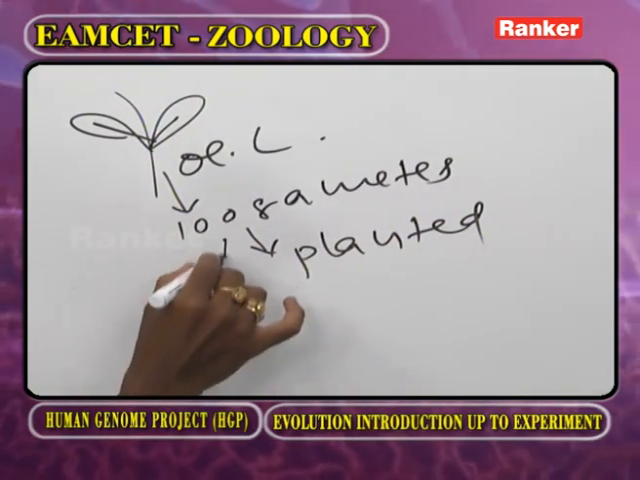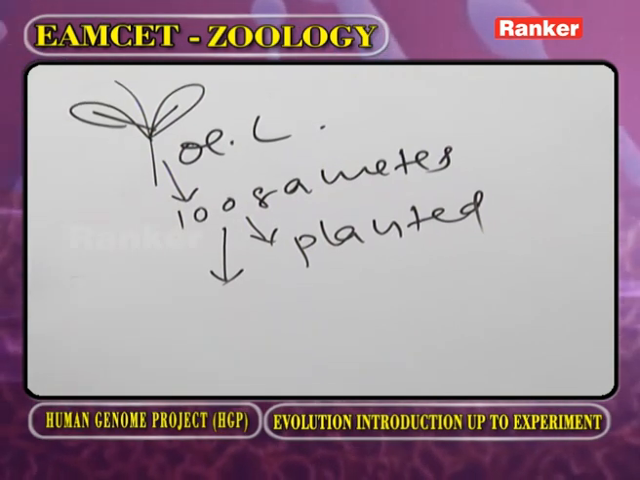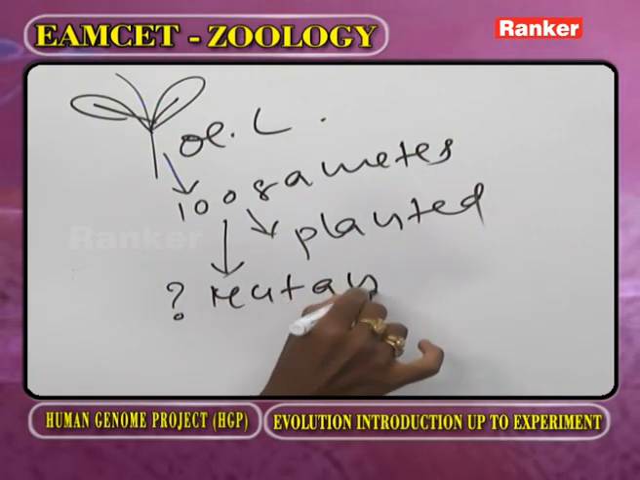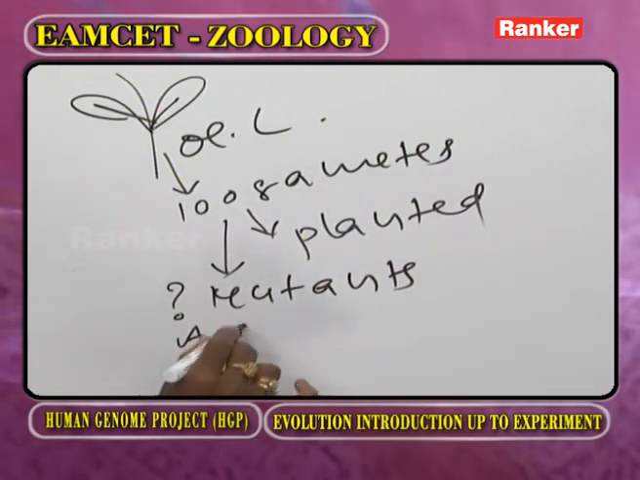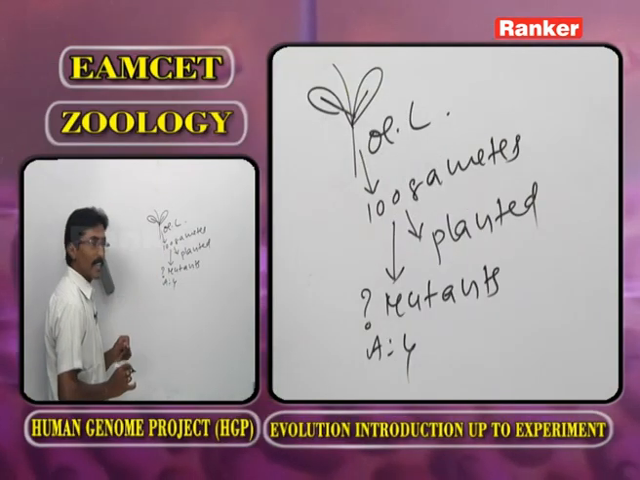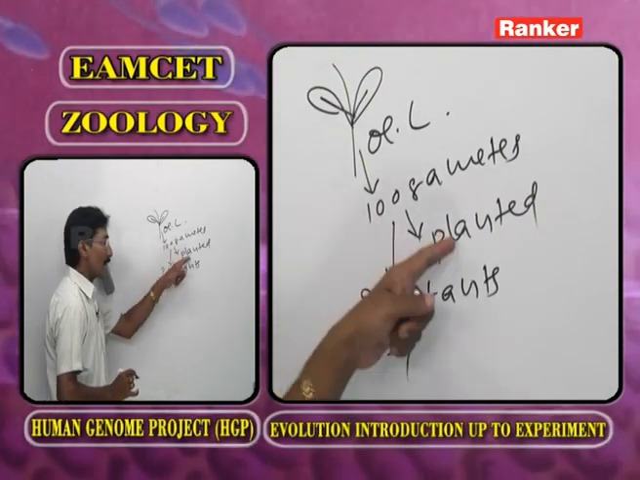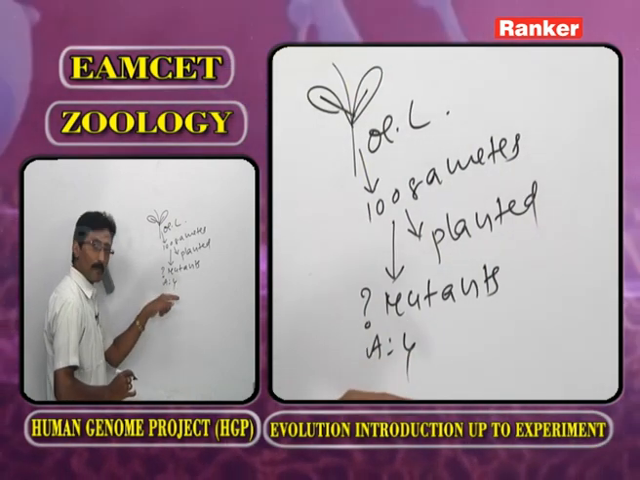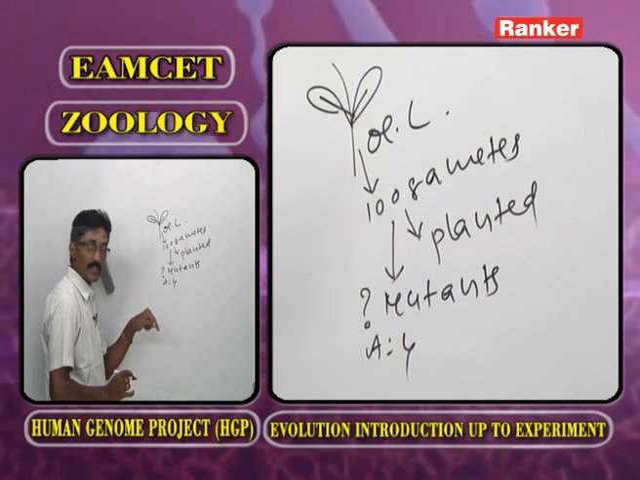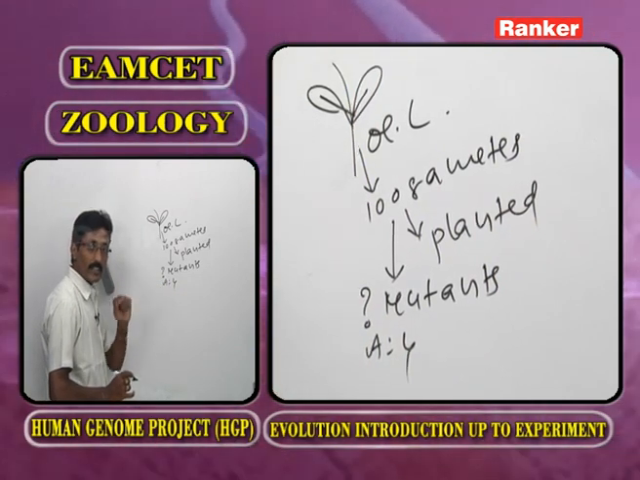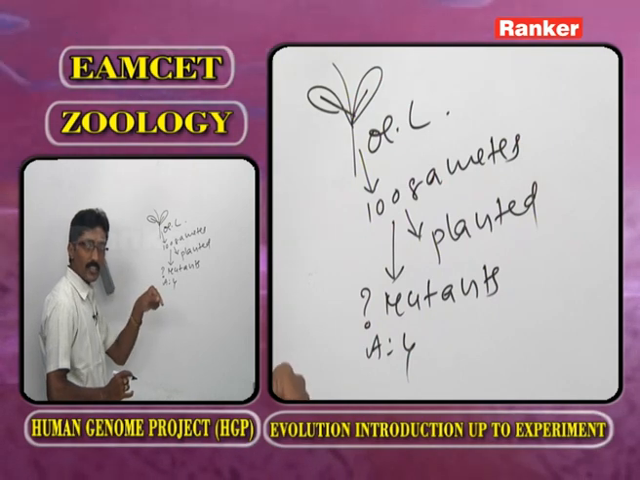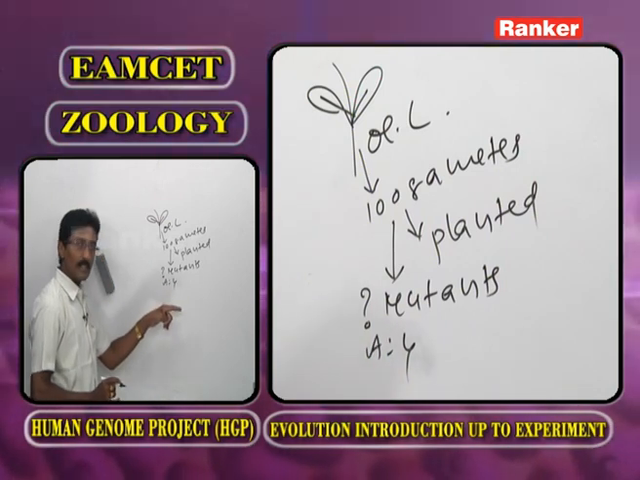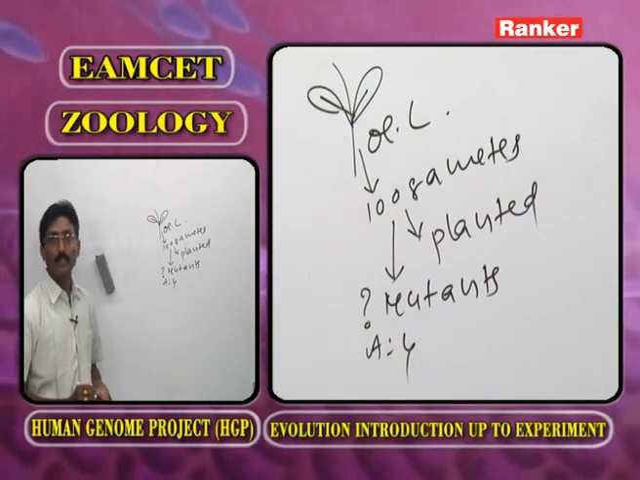Out of 100 gametes, how many plants are mutants? The answer is 4. How many gametes are taken? 100 gametes, and these gametes are planted in the soil. After completing the development, in how many plants do we observe the mutations? The tall nature, the short nature, the short style, the smooth leaves. In how many plants did we observe them? 4. So based on that, we calculate the mutation rate.